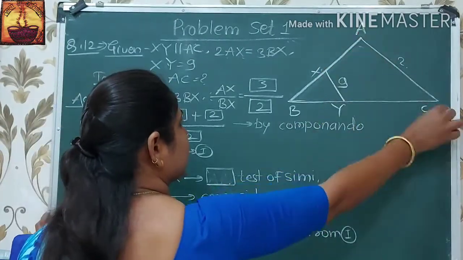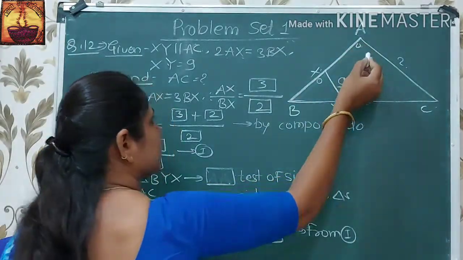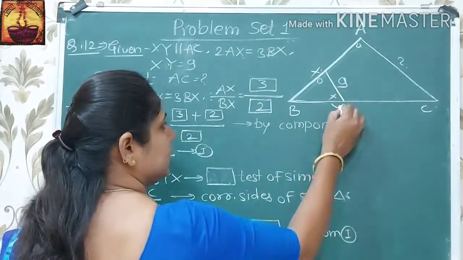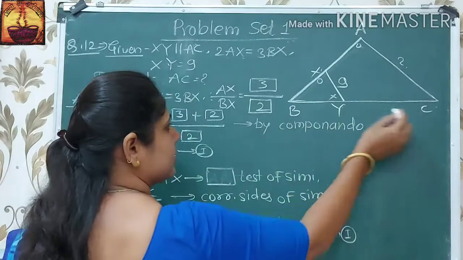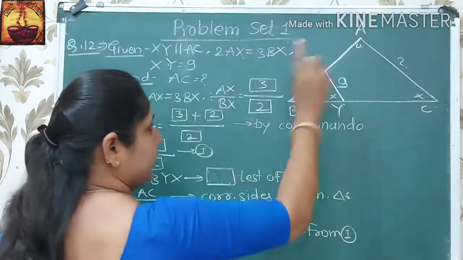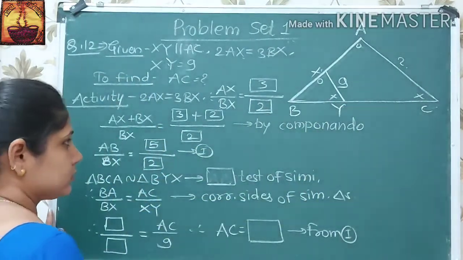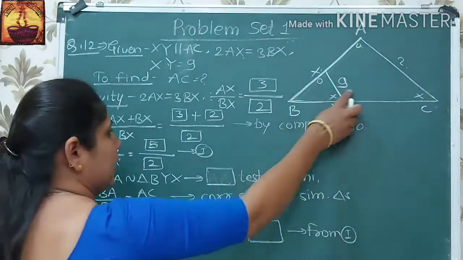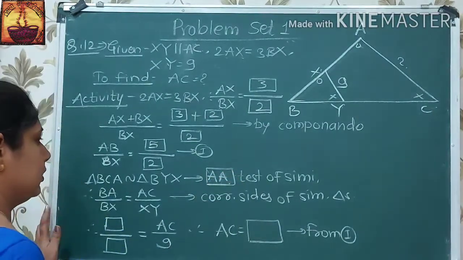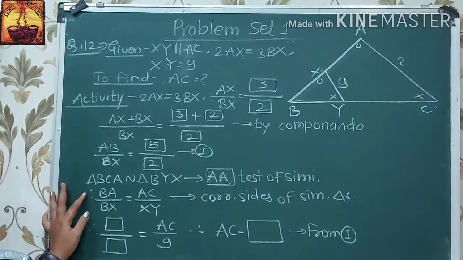Here XY is parallel to AC, and if AB is a transversal, then angle X is congruent to angle A. These are the corresponding angles, and angle BYX is congruent to angle BCA. These two are also corresponding angles. And these two triangles are similar by AA test of similarity.